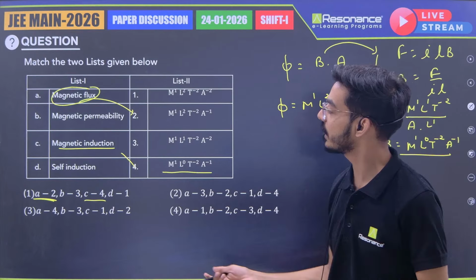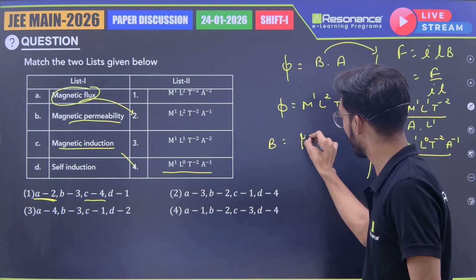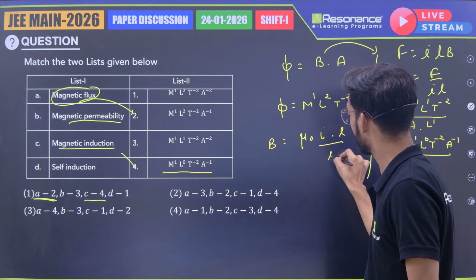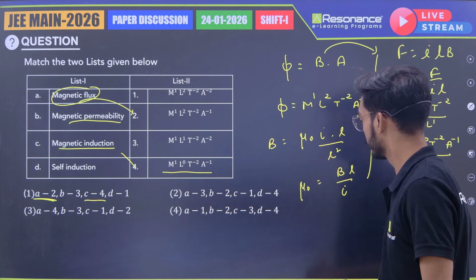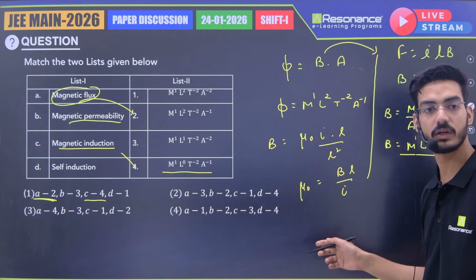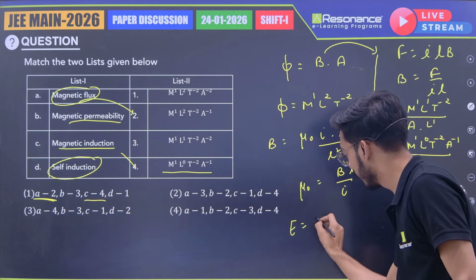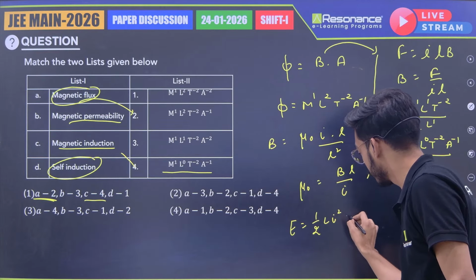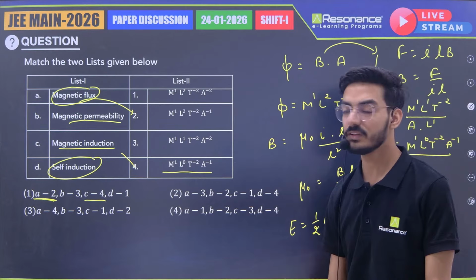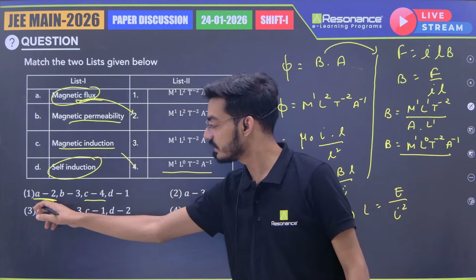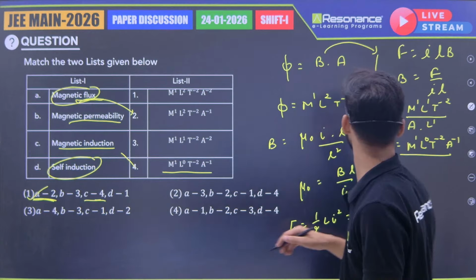Now if you want to check others, let's say magnetic permeability. We know that B will be mu naught I L by R square, so the dimension for mu naught will be B L by I. We know B, L, and I, so you can easily calculate. And for self induction, we know that energy will be half L I square, so L will become dimension of energy divided by I square. Basically, if you can solve any one of the quantities, you can easily get A2, C4. So option 1 is the correct answer. Okay, easy question. If we move to the next.